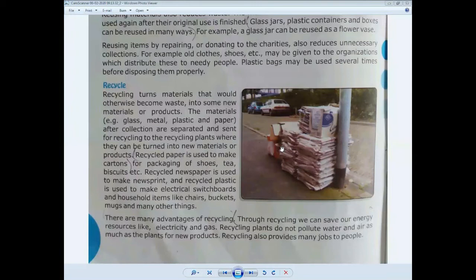Buy products that can be recycled, such as glass jars, and invent new ways to recycle different items. Avoid buying dangerous materials that could cause difficulty for you to recycle.